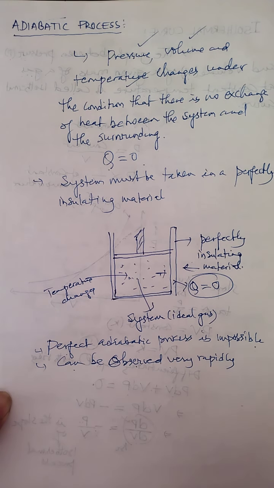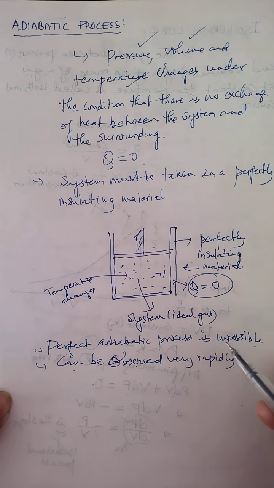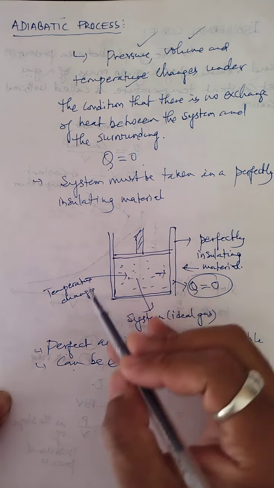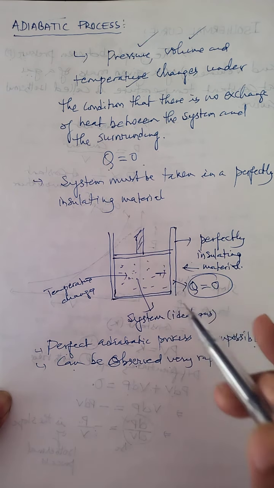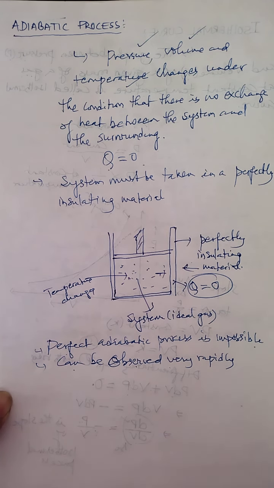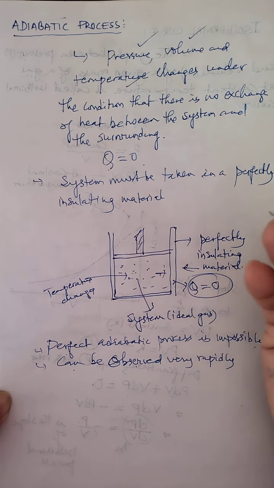For theoretical consideration, if you take a system in a perfectly insulating material, then even a slow process taking place in a vessel consisting of gas can be adiabatic. But this is only under theoretical consideration. That's why in order to observe adiabatic process in actual practice, the process has to take place rapidly. Otherwise, this process cannot be observed at all. That is very important.